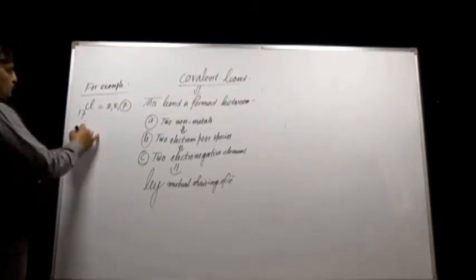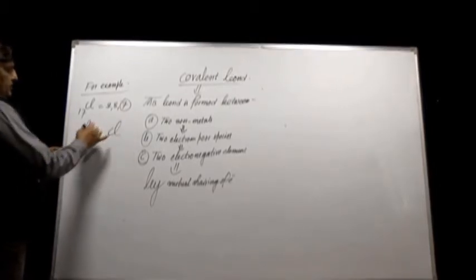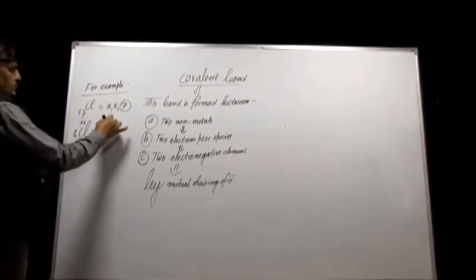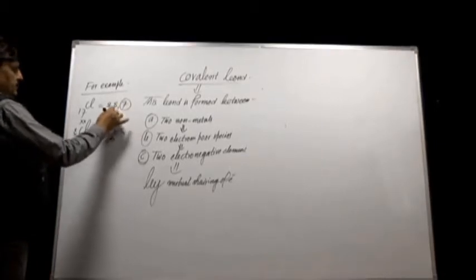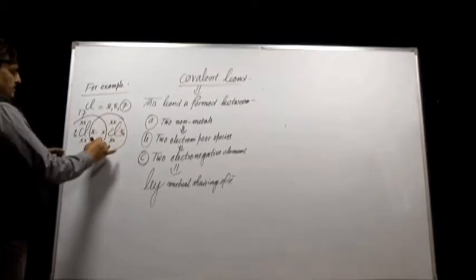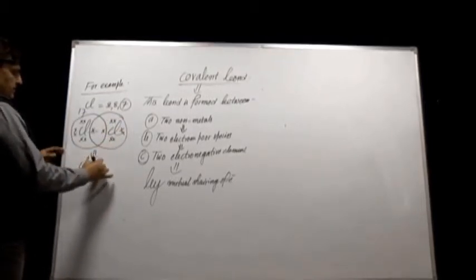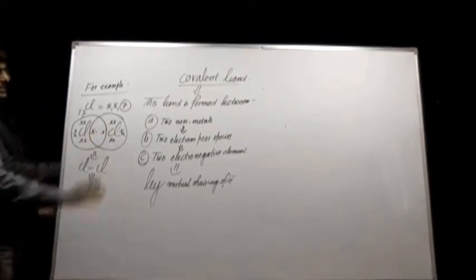So when two chlorine atoms come together to form the bond, then 7 electrons of this chlorine atom and 7 electrons of this chlorine atom will participate in bonding by mutual sharing of electrons like this, and this will form Cl2 molecules.